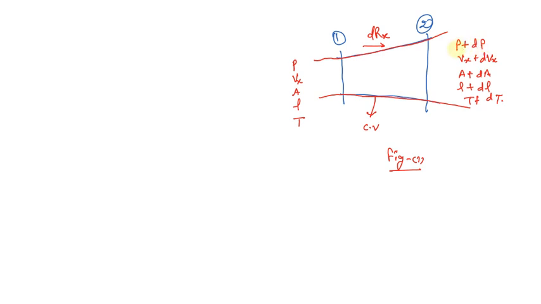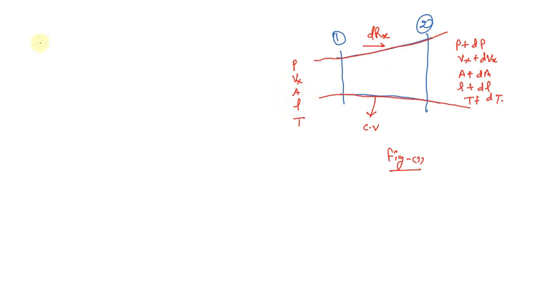So what will be the thermodynamic properties? The pressure will be P plus dP, velocity will be Vx plus dVx, area will be A plus dA, density will be rho plus d rho, and the temperature will be T plus dT. One more thing I would like to tell you: velocity and area are not thermodynamic properties, but as we have to use them, that's why I have written them.